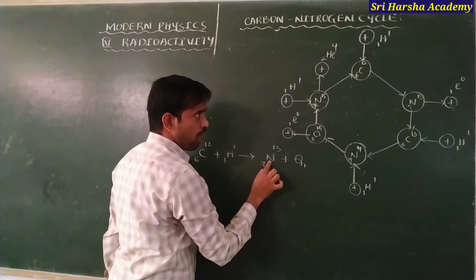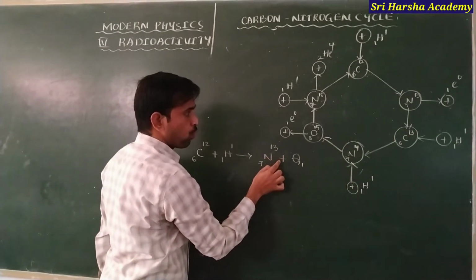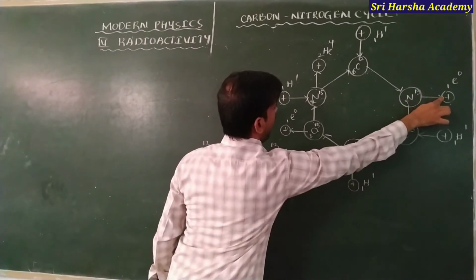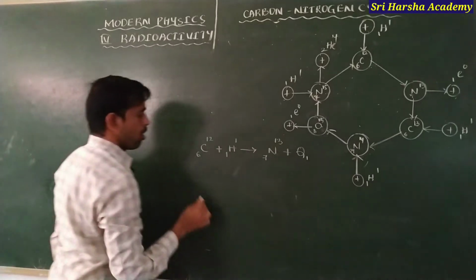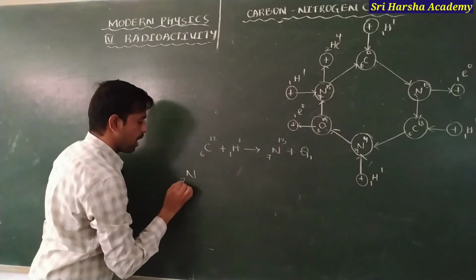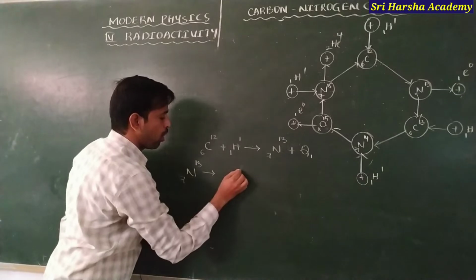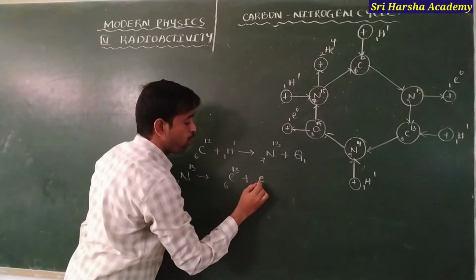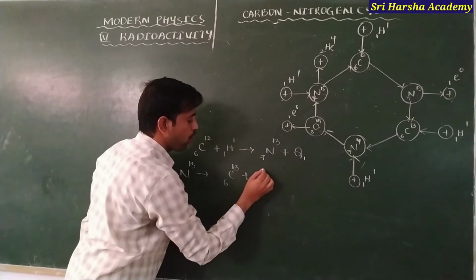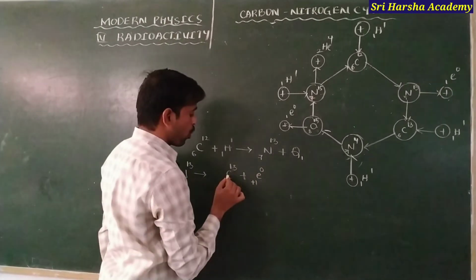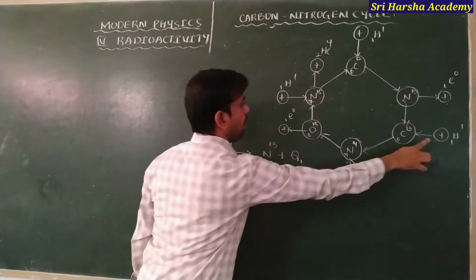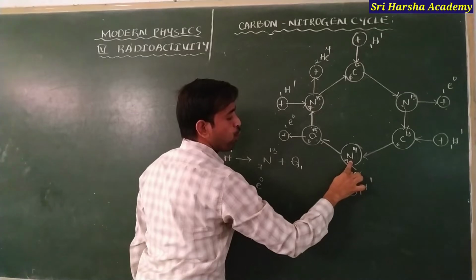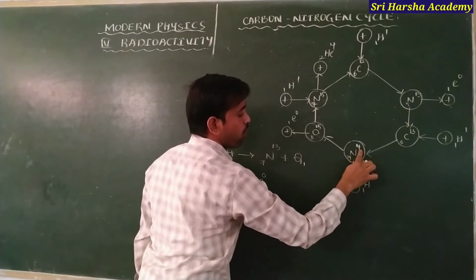This nitrogen also splits into carbon as well as one more particle, nothing but a positron. N713 splits into carbon C613 as well as one more element, nothing but a positron, 0. Now this carbon C613 again interacts with a proton, and it produces one more new element, nothing but N714.